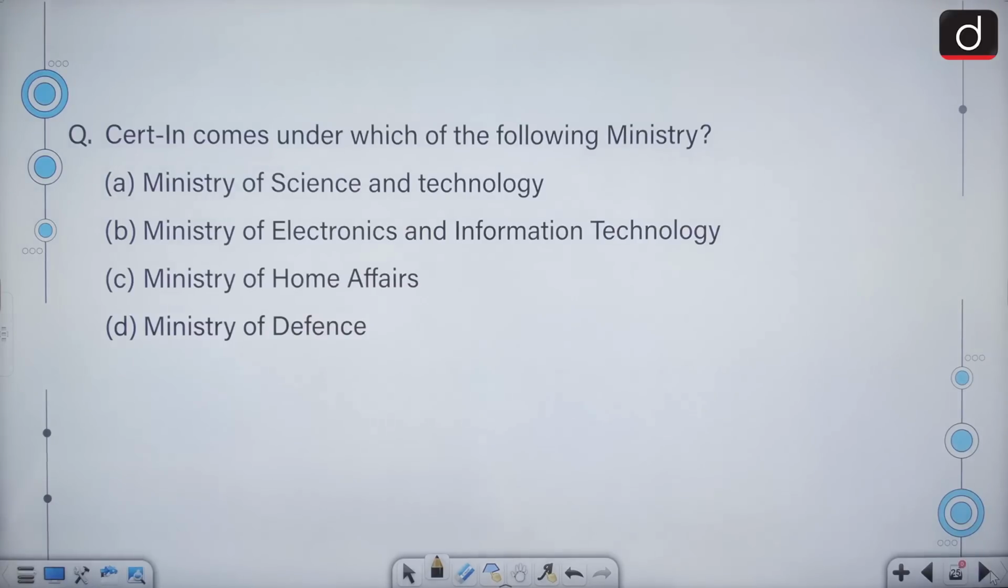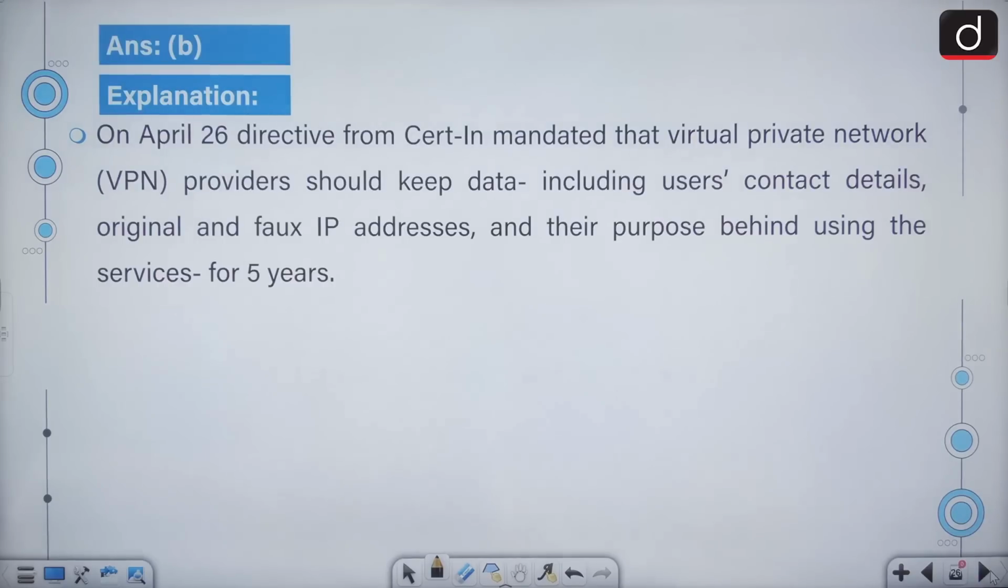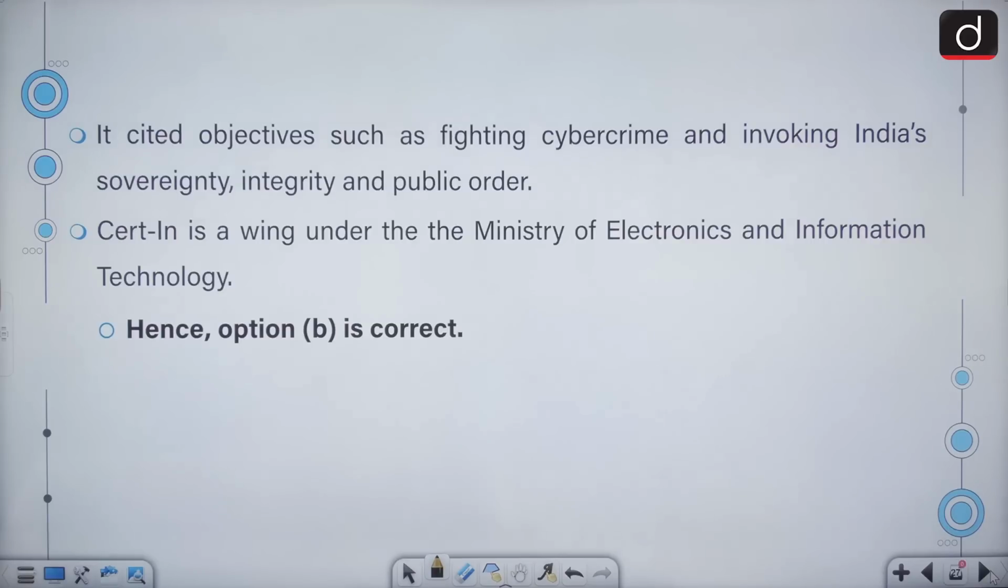CERT-In comes under which of the following ministries? The correct answer is the Ministry of Electronics and Information Technology. On April 26, a directive from CERT-In mandated that virtual private network providers should keep data, including users' contact details, original and fake IP addresses, and their purposes behind using the service, for 5 years. It cited objectives such as fighting cybercrime and invoking India's sovereignty, integrity, and public order. CERT-In is a wing under the Ministry of Electronics and Information Technology.